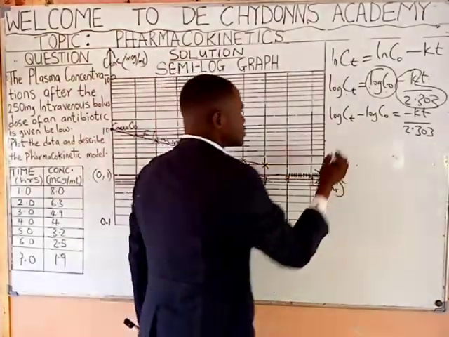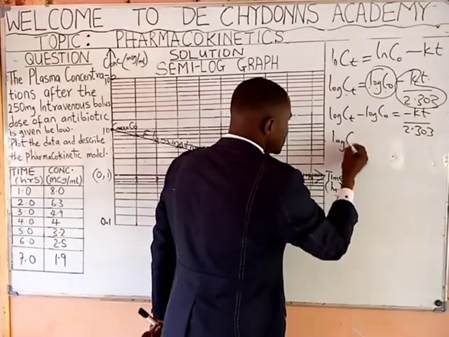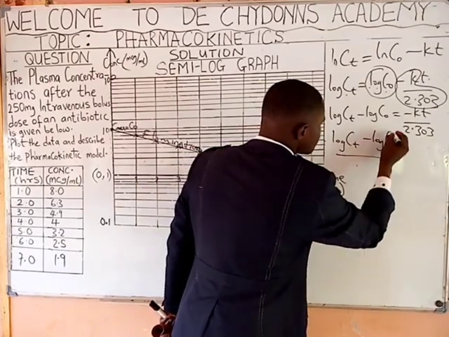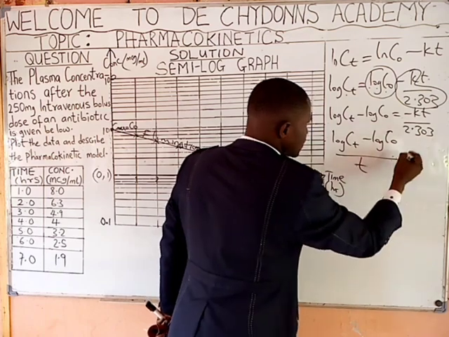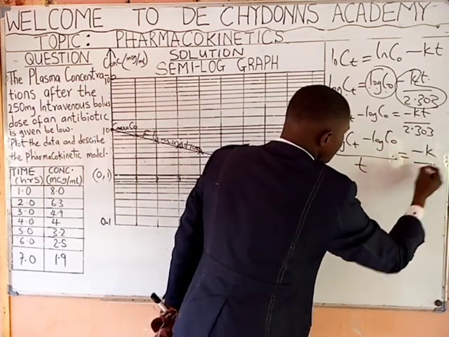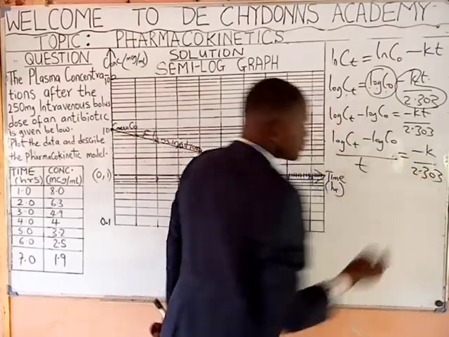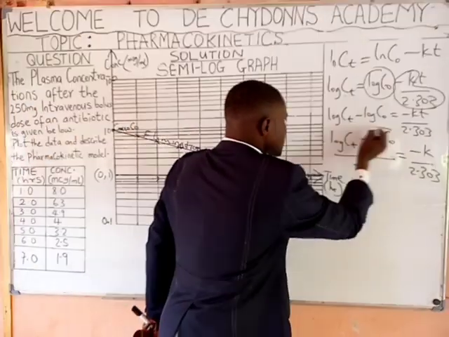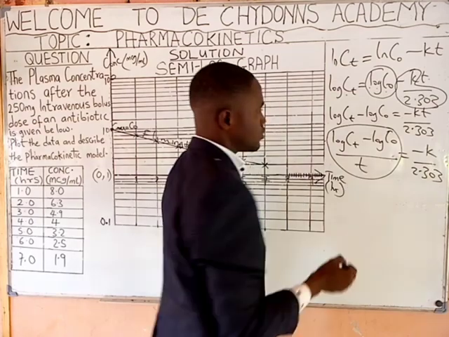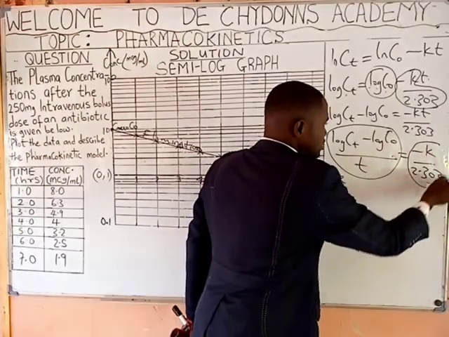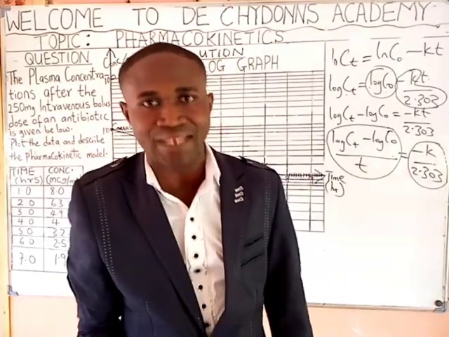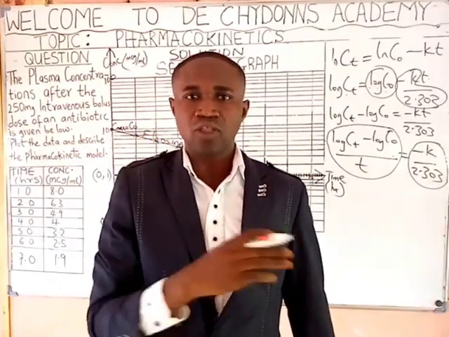That tells us that log Ct minus log C0 all over t will be equal to minus K all over 2.303. That tells you that this is your slope, where the K is called the elimination rate constant.